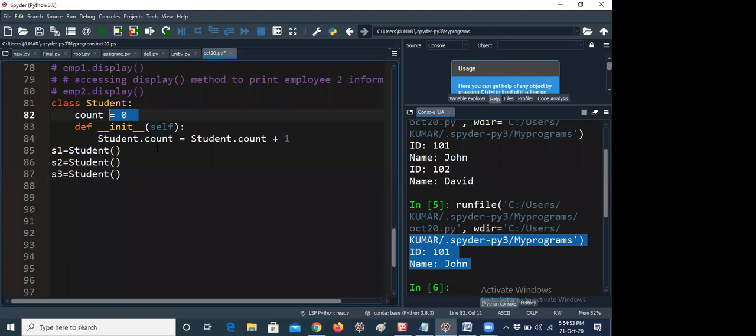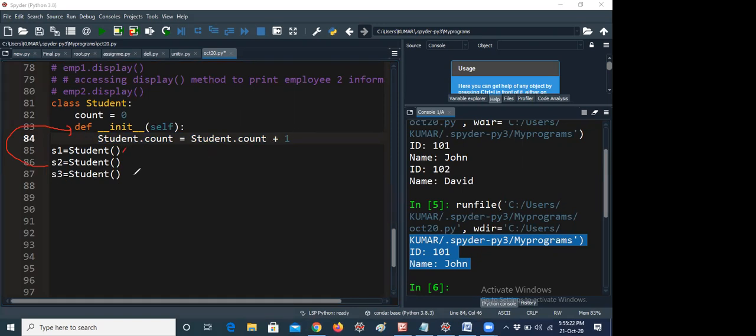Count is initially 0. So whenever this constructor is called, it will get this value, count equal to 1. Okay. So how many times? That means the first time S1 equal to Student is calling. Now Student is calling one time, then it will display the count value as 1. Again, if you are declaring S2 equal to Student also, it will call the particular init method. Now it will get the student count, initially 1, because it is already incremented to the first position. So 1 plus 1 is 2.